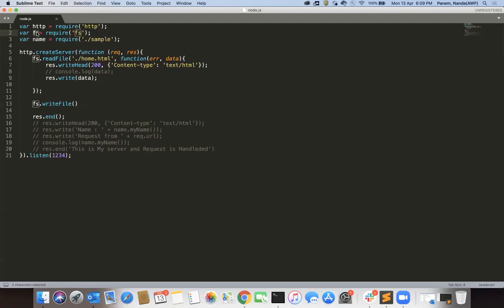These are all predefined Node modules, or we can say predefined applications, created by Node.js itself, not by other engines. Node.js has all these things. And then we have HTTP. So then we are creating a server. Whenever a request needs to be handled, I'm creating an HTTP server by using createServer, and then what port it has to listen on.